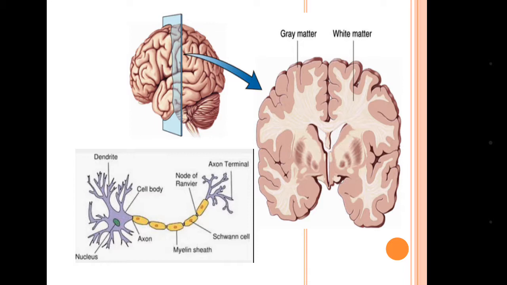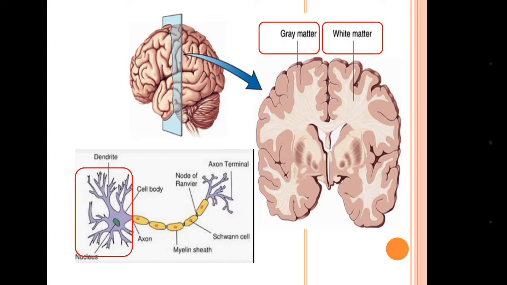As you can see in the picture, the cerebrum has two layers. The outer layer is called the gray matter because it is formed with the cell body of neurons, which is gray in color, and the inner layer is white matter, which is white in color because it is formed with the axon of neuron.